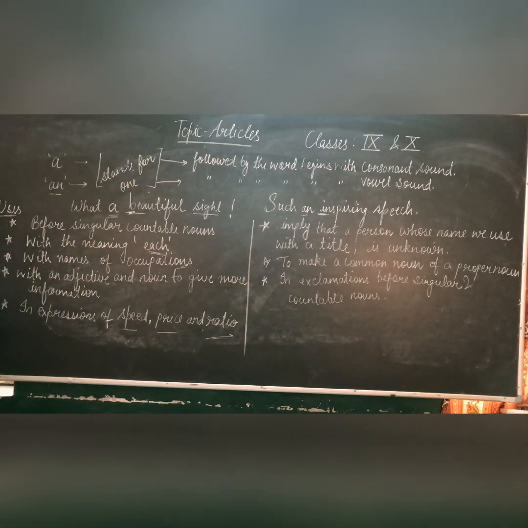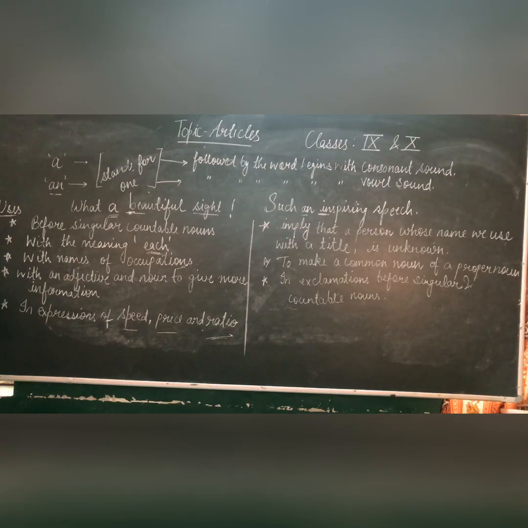So this is all about the use of articles, and before we finish this topic, we have some cases in which we do not use these articles. First one is before uncountable nouns. We do not use article a or an before uncountable nouns. For example, blood is thicker than water. Here blood and water both are uncountable nouns, so we can't use a or an with uncountable nouns.